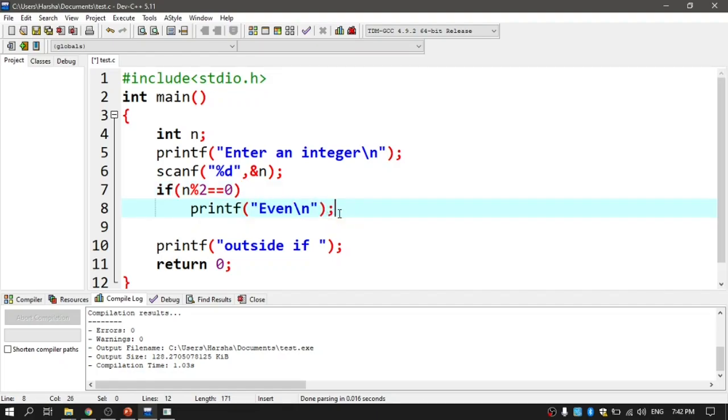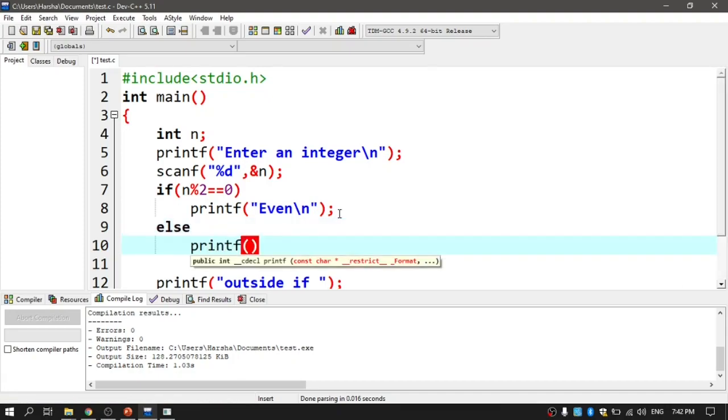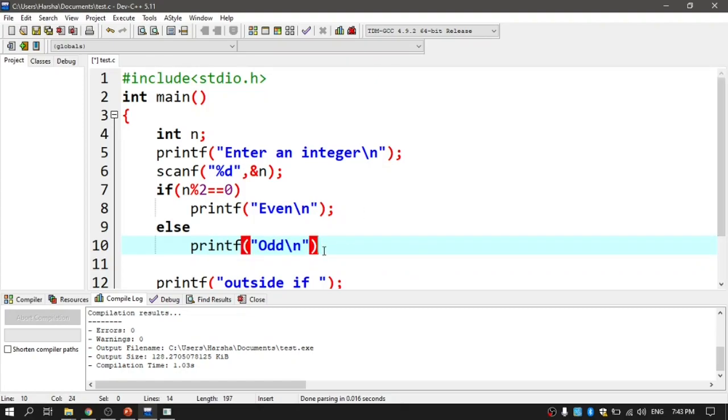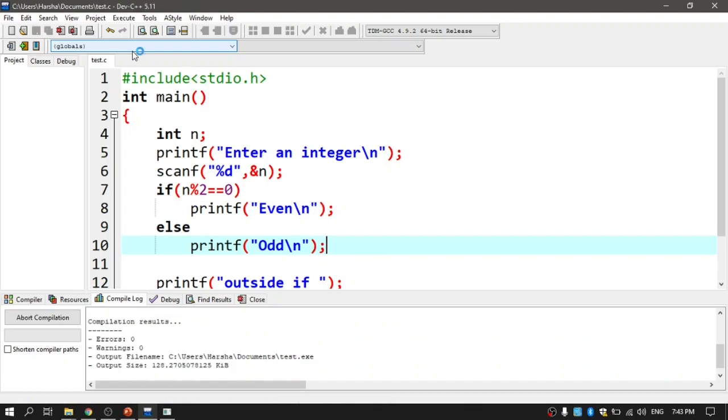Okay, and I am going to write else printf odd. As usual, the executable statement in the C programming language should end with a semicolon. Let me save the code and compile and run.